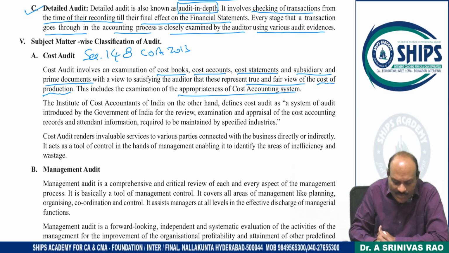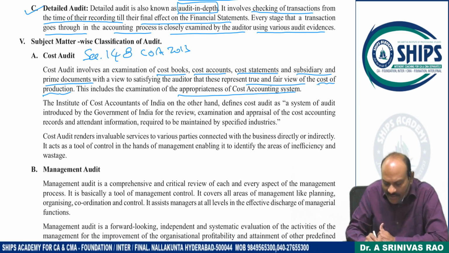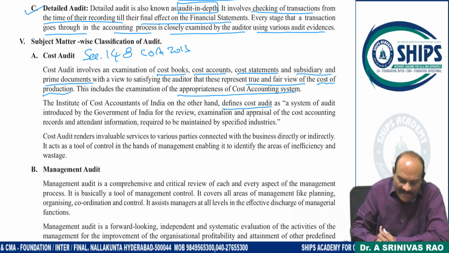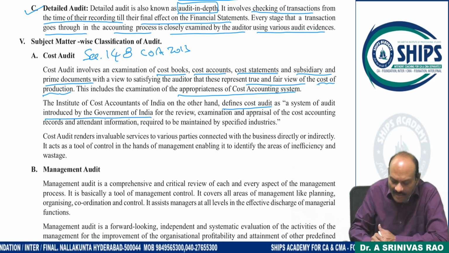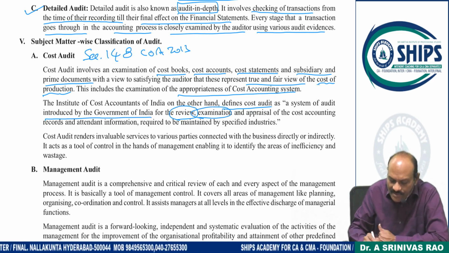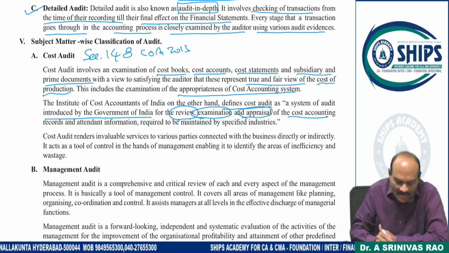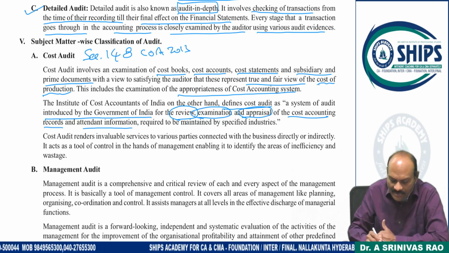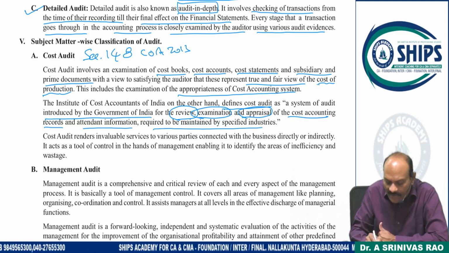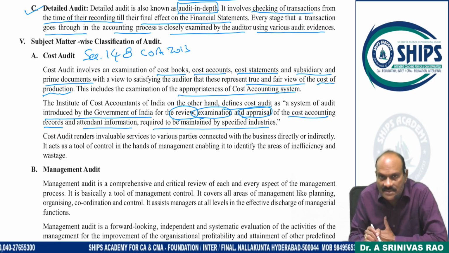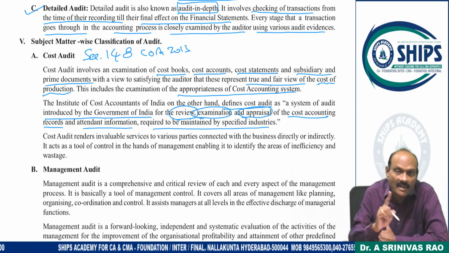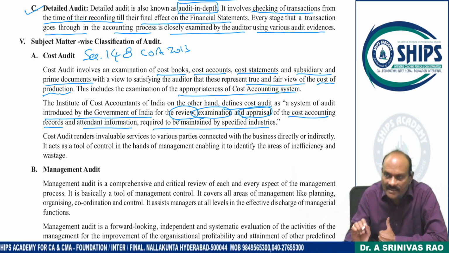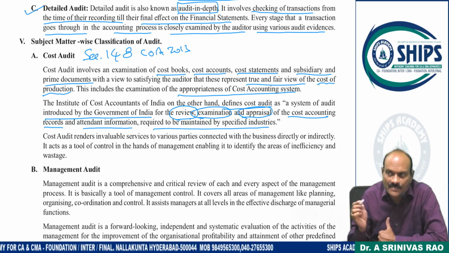The ICAI, the Institute of Cost Accountants of India, on the other hand, defines cost audit as a system of audit introduced by the Government of India for the review, examination and appraisal of the cost accounting records and attendant information required to be maintained by the specified industries. Specified means regulated and non-regulated establishments. In order to fix a price, we need the cost data. Otherwise, how much price do we have to fix?